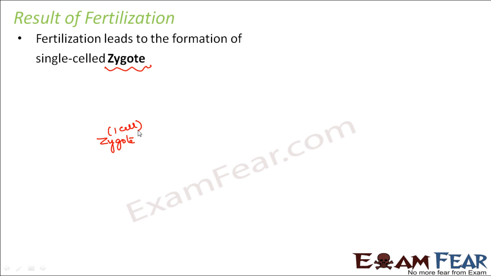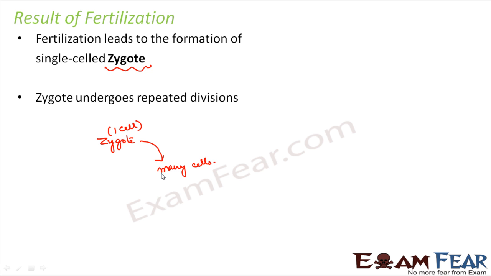Now what happens to this zygote? This zygote will then undergo repeated division. It will undergo multiple divisions to form many cells. Not only a single cell, but a multi-celled structure will be formed. Gradually, with development, this zygote will form the embryo, and this embryo will go and fix itself in the uterus.